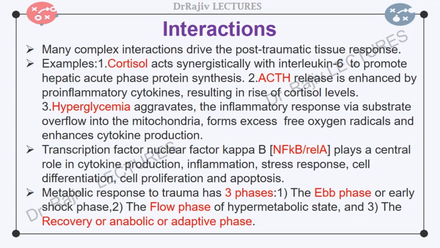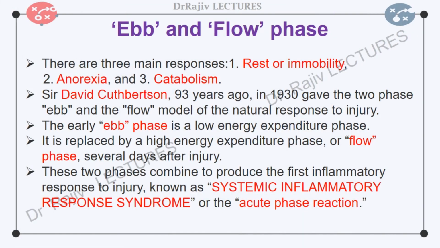The metabolic response to trauma in humans has been categorized into three phases: the Ebb phase of decreased metabolic rate or early shock phase, the flow phase of hypermetabolic state, and the recovery or anabolic or adaptive phase. The natural response to moderate injury is designed to ensure survival in the absence of medical aid. There are three main responses: immobility, anorexia, and catabolism.